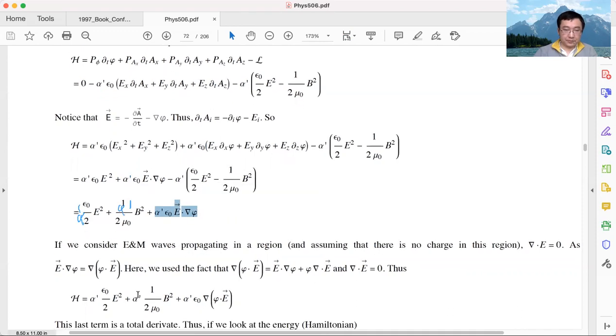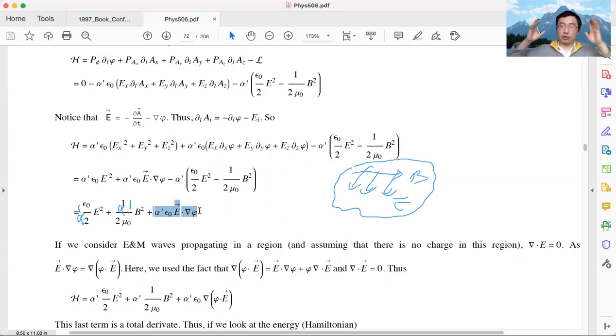So bottom line, the Hamiltonian density contains three terms. Oh, sorry, there is one more. The first two terms, I copied. For the last term, I will massage this term a little bit. So what I will utilize is this. I will consider a space where there's an E field and a B field, but there's no charge. The reason I want this setup is because I want to look at the energy of the E and B field. As we learned in 505, E and B fields carry energy and also carry momentum. I want to know how much energy the E and B field carry.